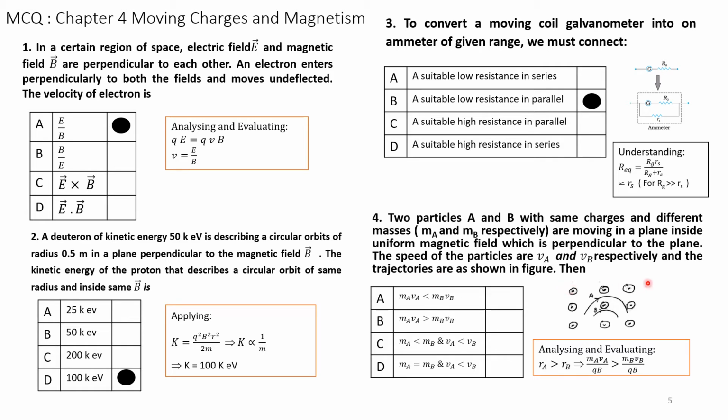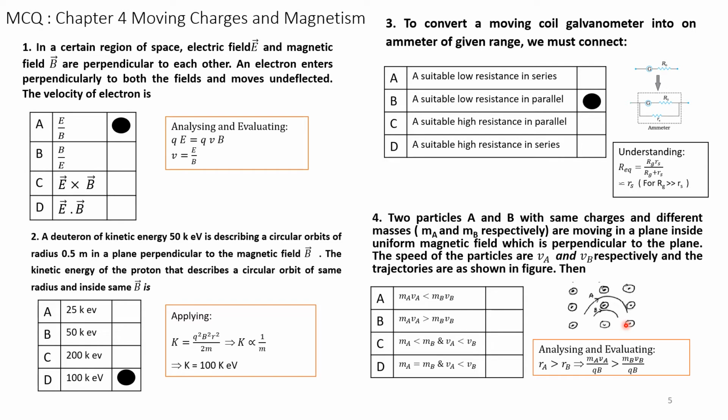So this is the figure shown here. Two particles, A is the upper one and B is the lower one, are in a plane. They are moving in a uniform magnetic field. These dotted circles are the uniform field which is perpendicular to the plane of the paper.